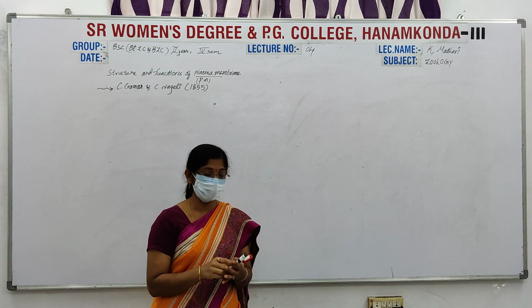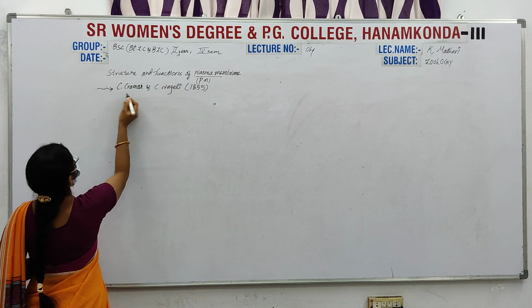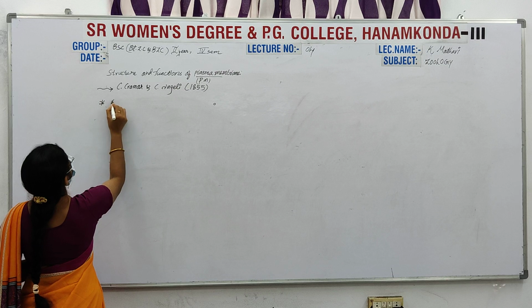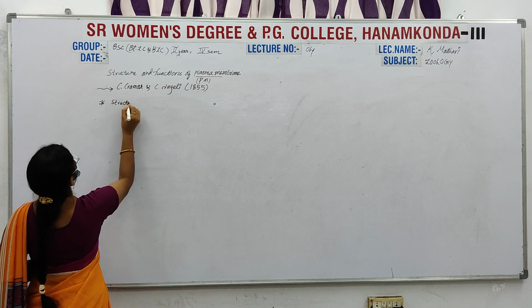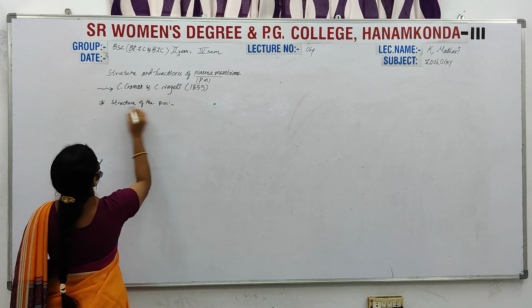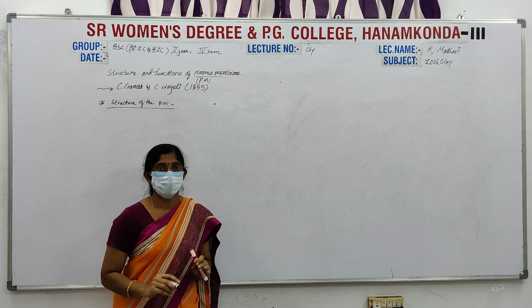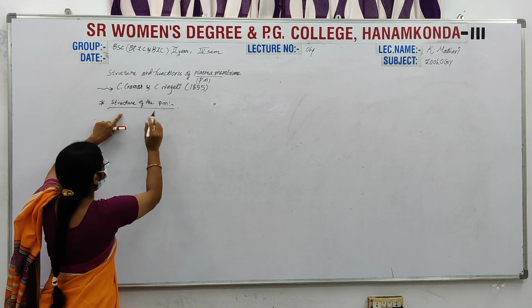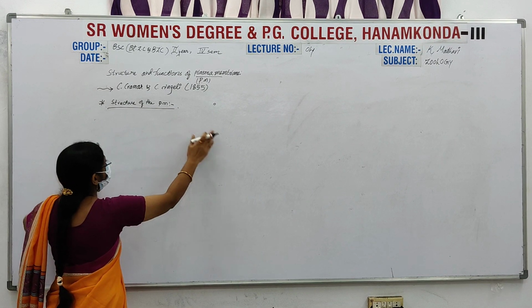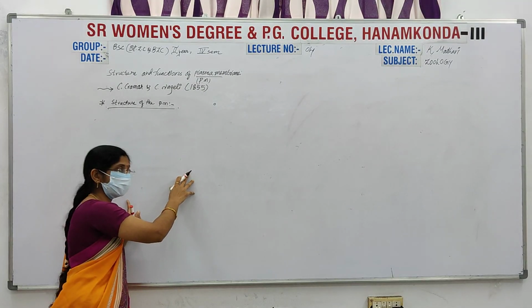The structure is simply made up of phospholipids and protein content, and next carbohydrates.